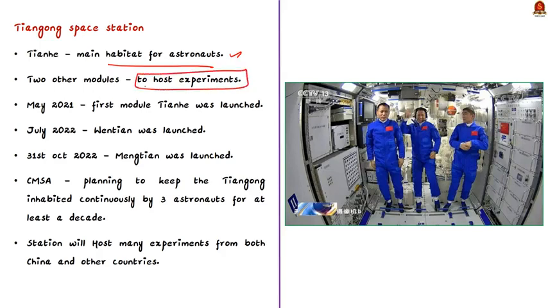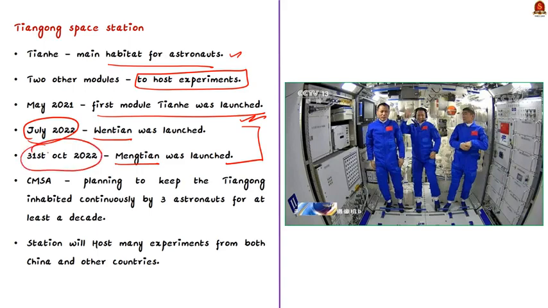In April 2021, China had launched the first module of the orbiting space station, that is Tianhe, and it aimed to finish building the space station by the end of 2022. Subsequently, the two other modules, Wentian and Mengtian, were launched in July 2022 and October 2022 respectively.